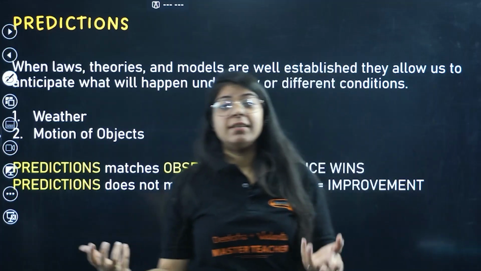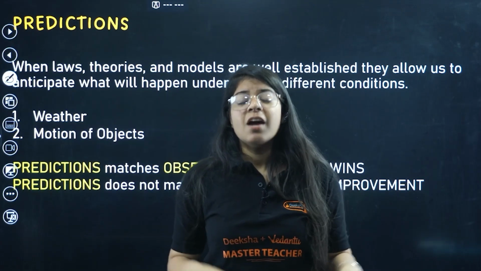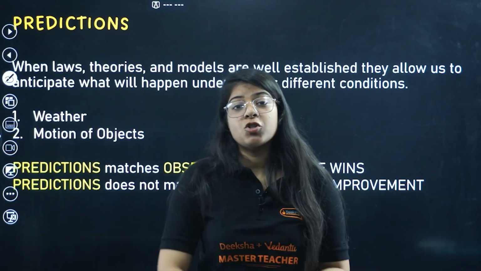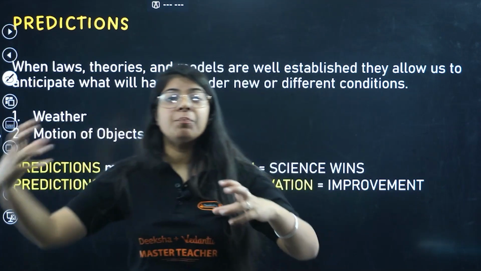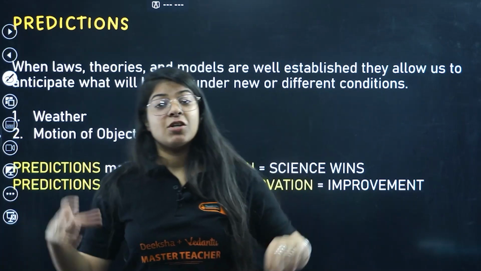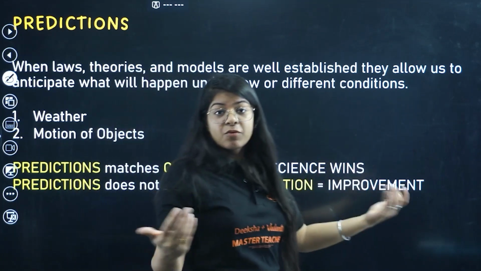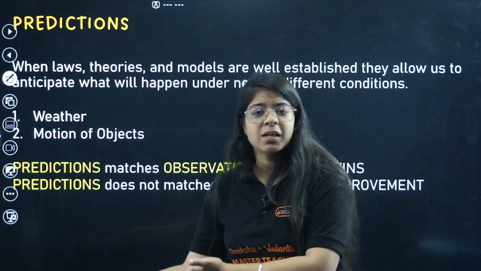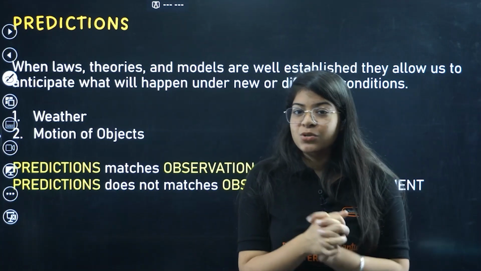Let's say we predict weather, right? When weather companies predict that today it's going to rain, why do they say that? Because they measure humidity, they measure temperature, they measure all sorts of things, and they compare it with the previous time it rained. And if it matches with that, then it will rain. If it does not match, then it will not rain. Right? Now, sometimes predictions can be false also. A lot of the time, weather does not go as it's predicted because it's continuously changing. Right? Because the conditions are continuously changing.